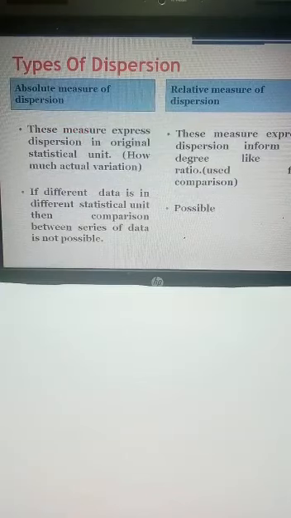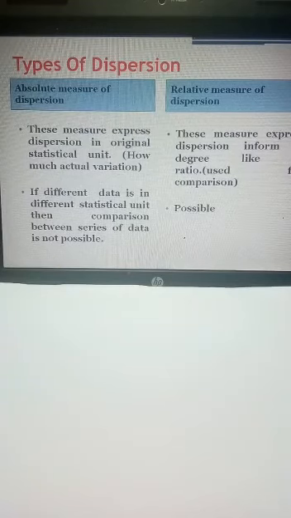Now we will divide the measures of dispersion into two types. One is the absolute measure of dispersion and on the other side there is a relative measure of dispersion. If we talk regarding the absolute measure of dispersion, it always expresses the variation in the original statistical unit. Okay, how much is the variation?